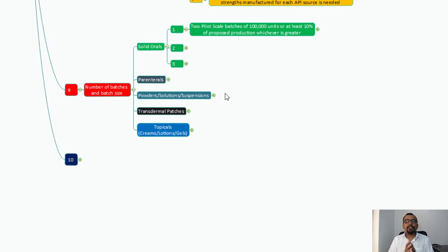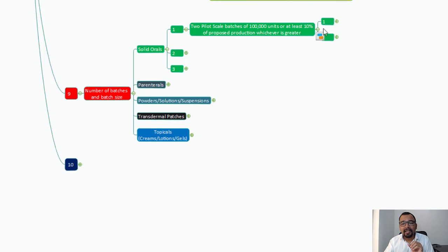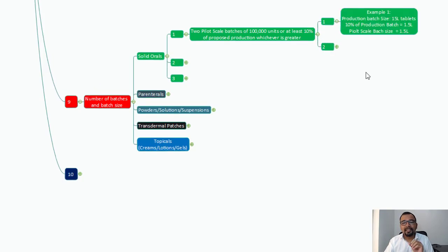And here it is. As we know, there is a requirement of three different batches. Out of these three, two pilot scale batches of 1 lakh units or at least 10% of proposed production, whichever is greater. So you need to have two scale up batches with the size of 1 lakh units or 10 percent of your proposed commercial production batch, whichever is greater. So let us understand with the help of a suitable example, and here it is on your screen.